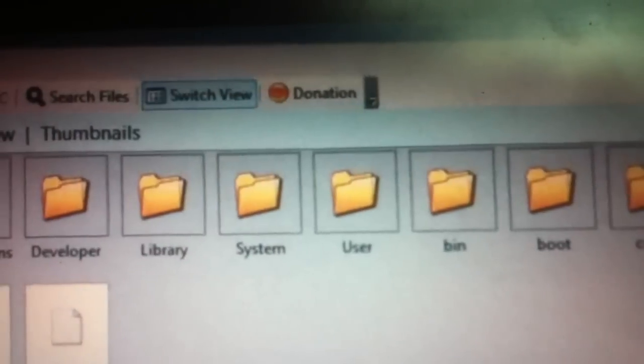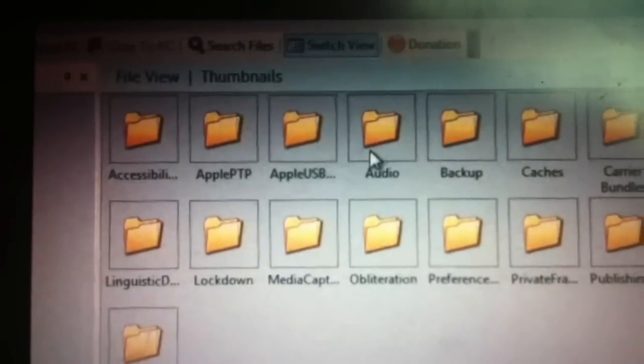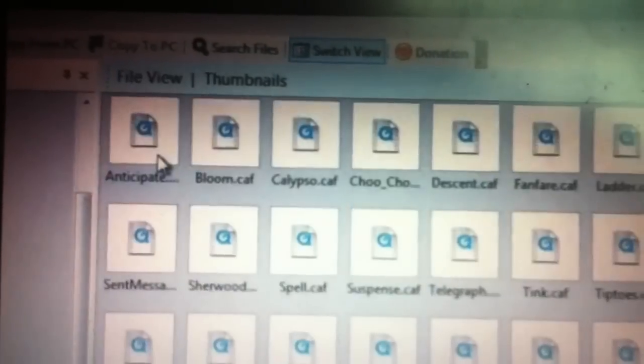Close it. Now open Ifunbox. Select your device, and next you go to raw file system. Here next we are going to go to system, library, audio, quick sounds, and now here see it clearly.